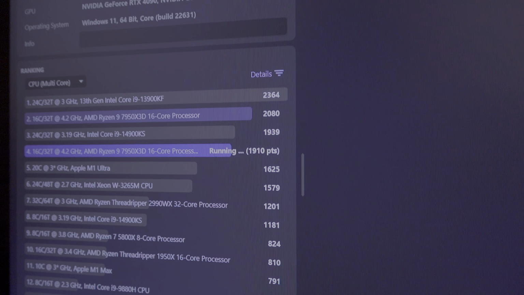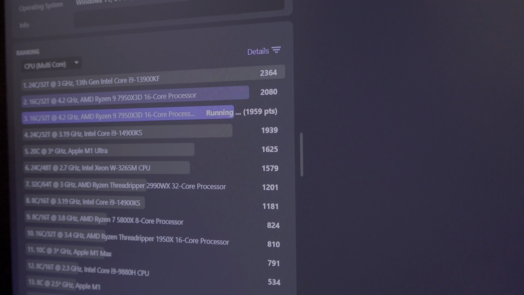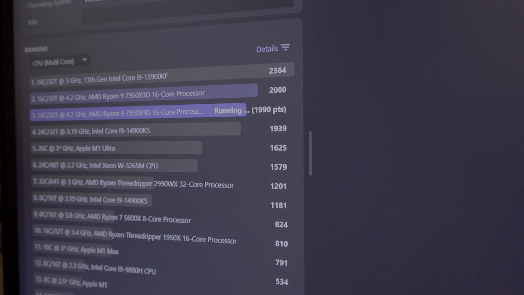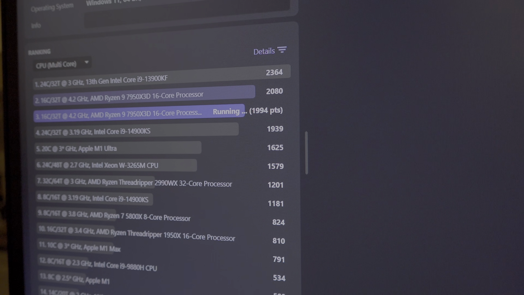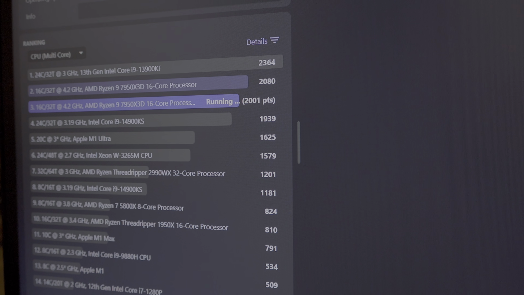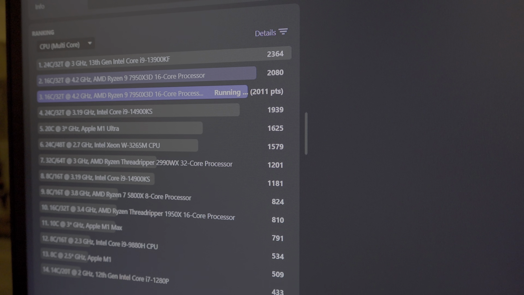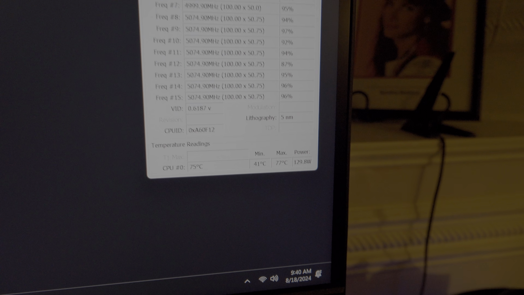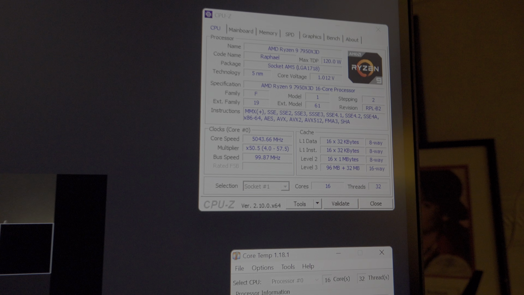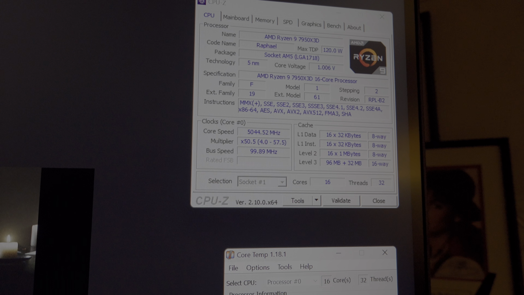I also wanted to note my prior score here, which was only 2080 points. That was before I adjusted that uncore setting, which I said was very important to show in the BIOS. So we're going to show how much of a difference that memory setting does make when you have it properly adjusted, which I did show in the BIOS just recently in this video. So we'll see if we can surpass that score. But we're almost getting towards the end. We still have a max temperature of 77 degrees Celsius. Core clock speed still remains about roughly near where it was prior.